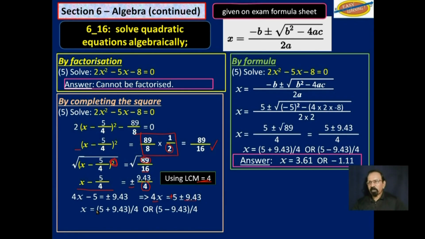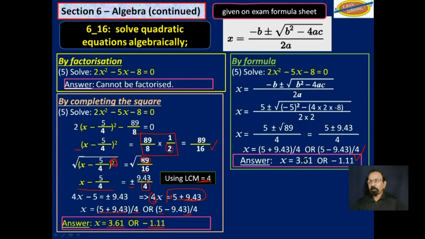When we solve that, there's 4. So you add these two, 5 and 9.43, and divide by 4. Or you subtract 9.43 from 5 and divide by 4. And what do we get? 3.61 or negative 1.11. Those are the answers we got over here when we were using the formula.